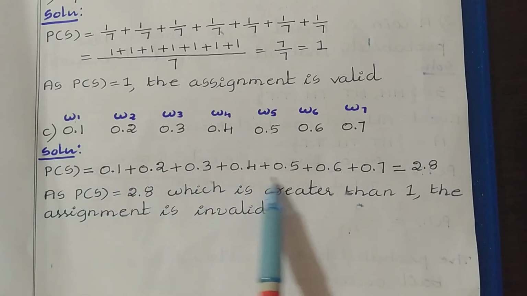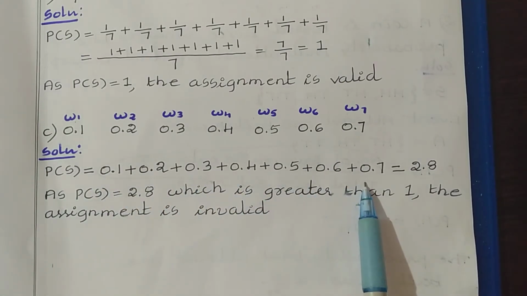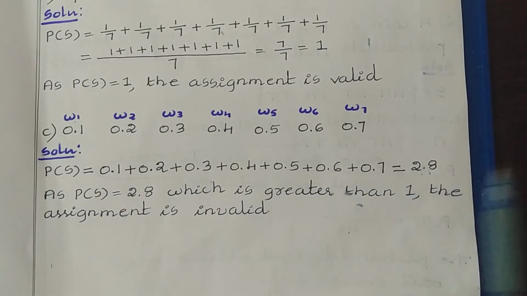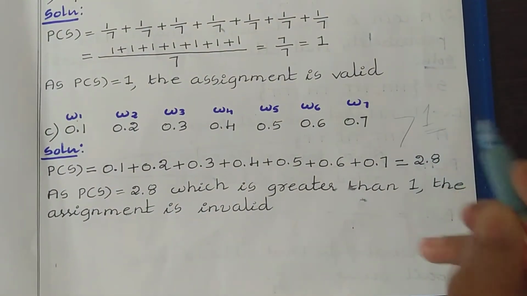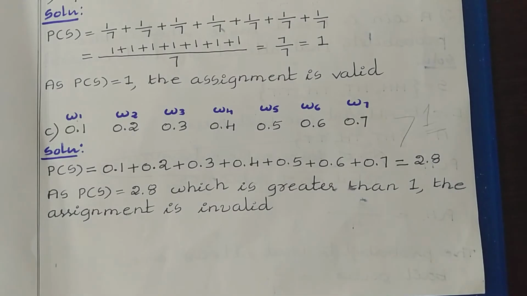If you add all these probability values, you get the answer 2.8. And this 2.8 is greater than 1. But we know that the probability of an event or sample space lies between 0 to 1, and especially the probability of S is always equal to 1. But here we are getting greater than 1, so that's why this assignment is invalid.